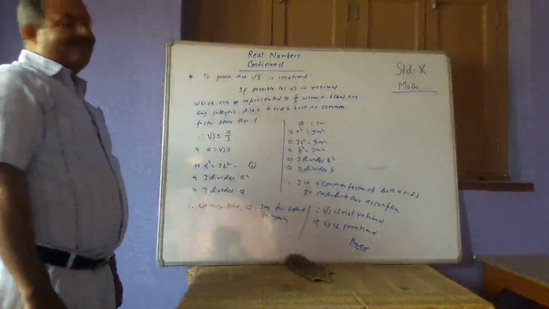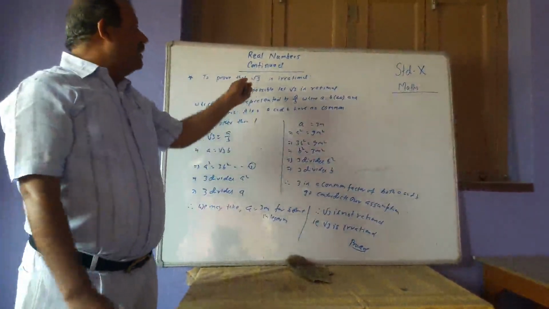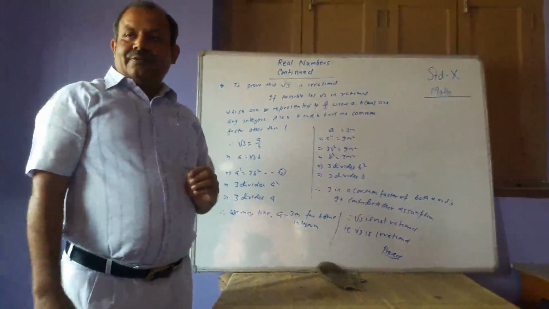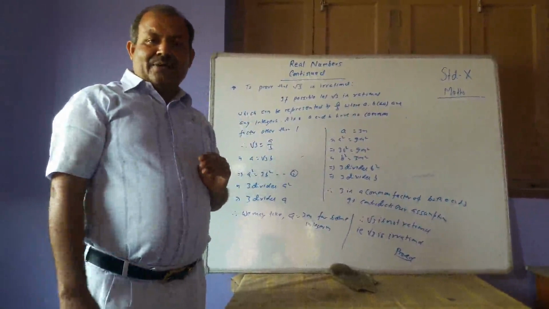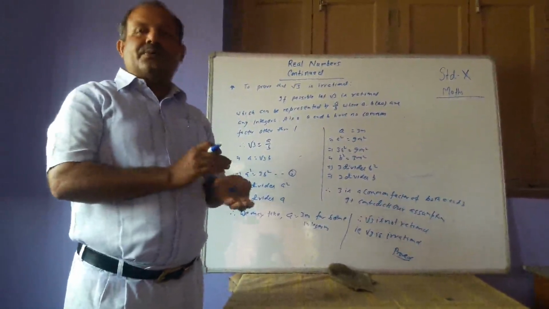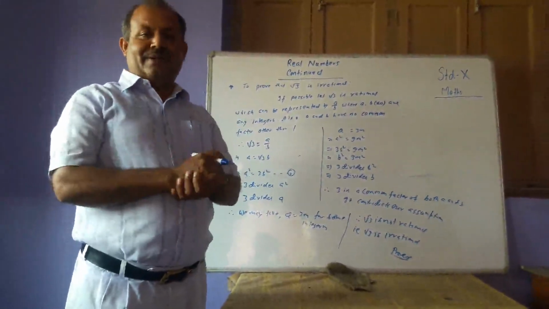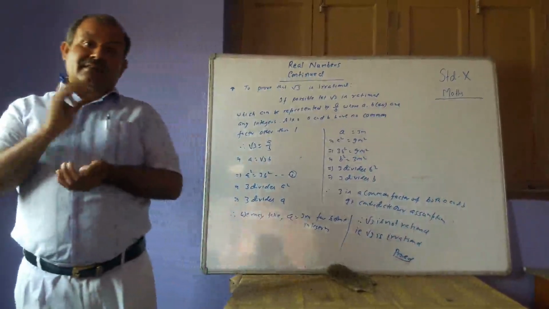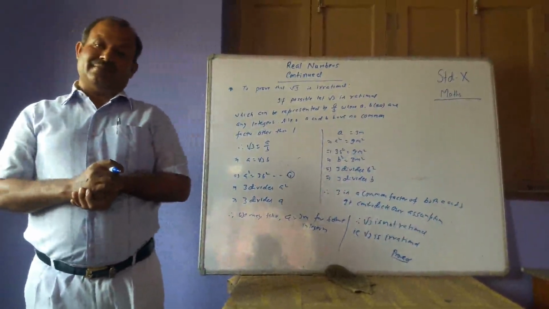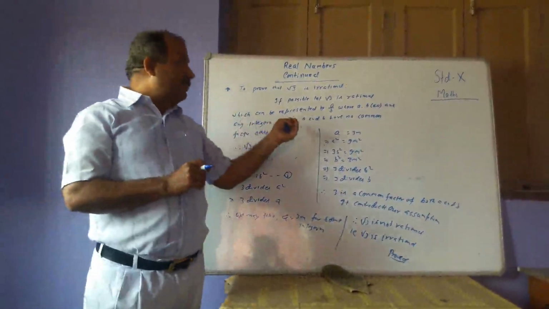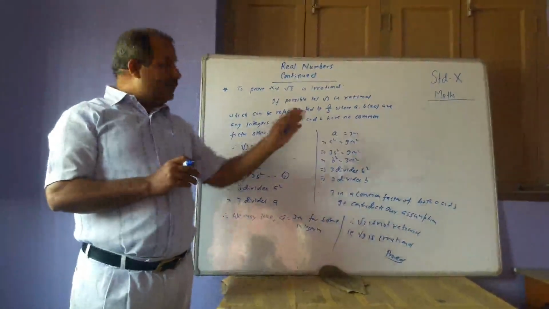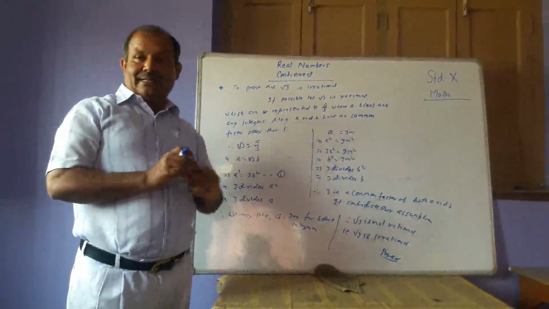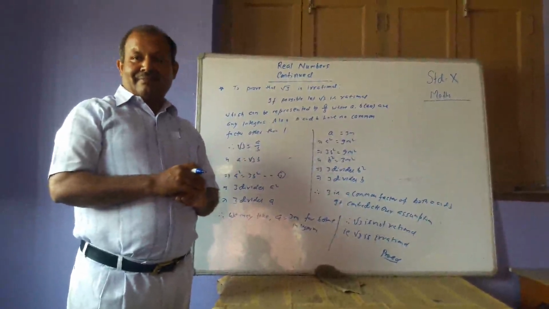What have you done here? While we have to prove root 3 is an irrational number, first of all, we have to suppose it as a rational number. And then we find a contradiction to our assumption. What is that? a and b have no common factor other than 1.